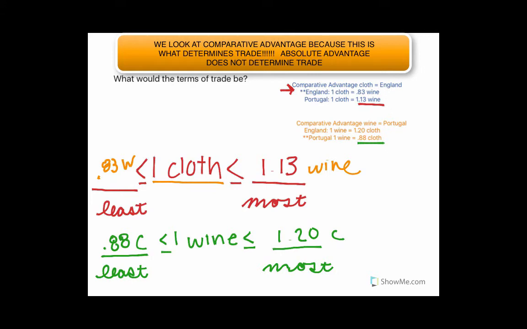And that means that each country will have the comparative advantage in one good. So, because England could produce cloth at a lower opportunity cost than Portugal could, they were trading their cloth, even though they might not have had the absolute advantage at first glance.